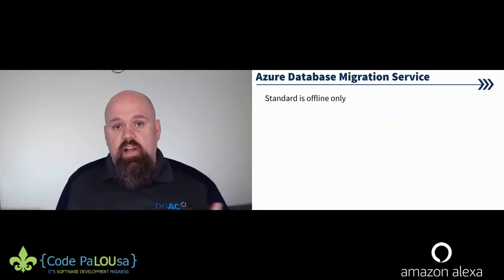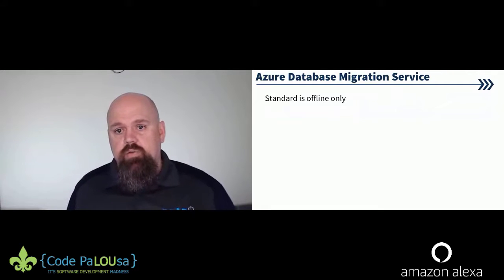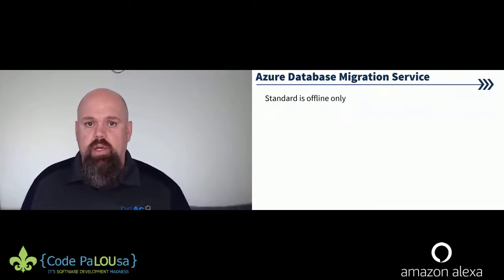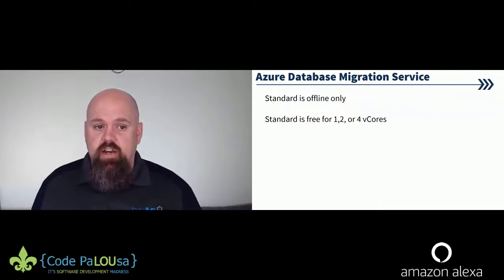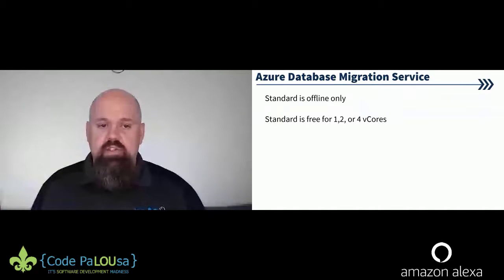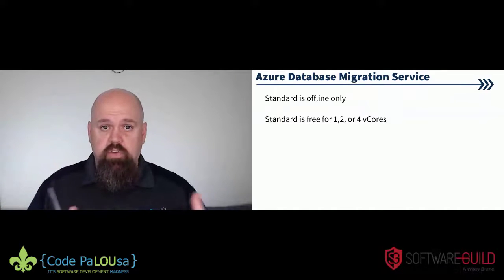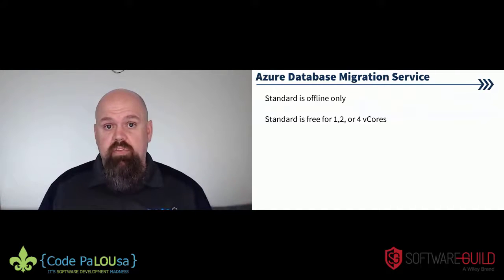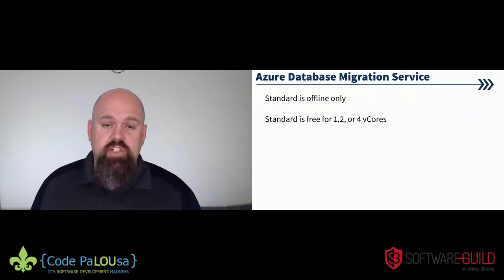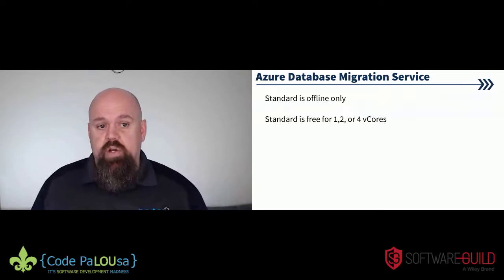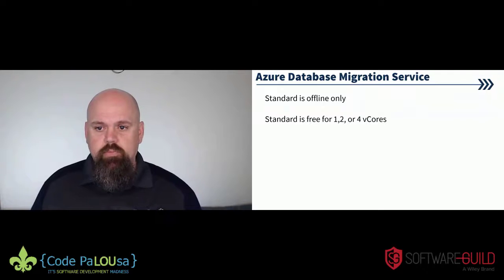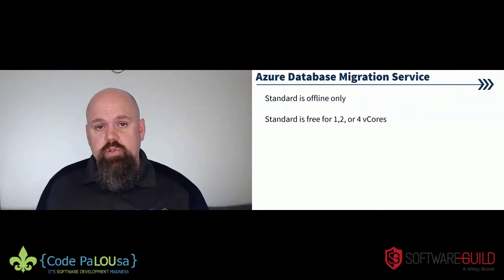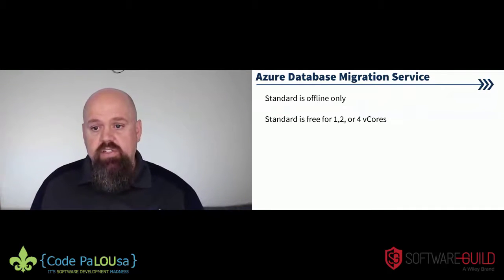So standard is offline only, meaning that it's not going to do an online migration of the database when you move it. It is free, as I mentioned, for the standard tier, and basically what they do is they stand up a virtual machine, if you will, and that service has a number of cores. The more cores you have, the faster it can do that migration potentially. You have a choice of 1, 2, or 4. So you can choose a couple different levels of performance.